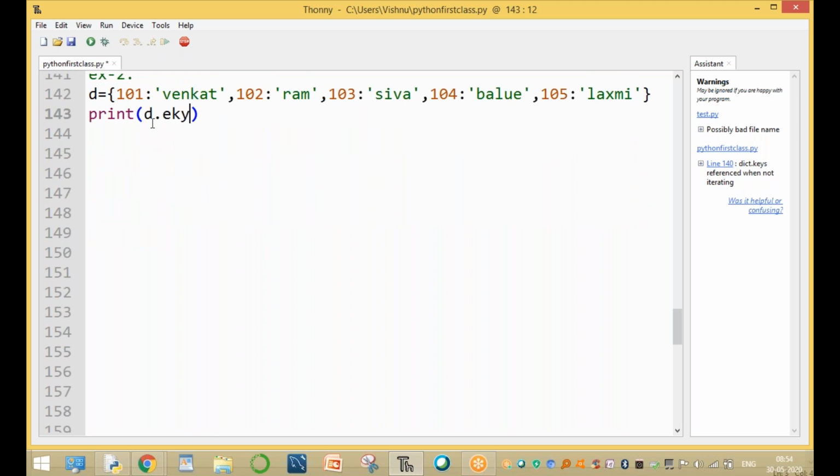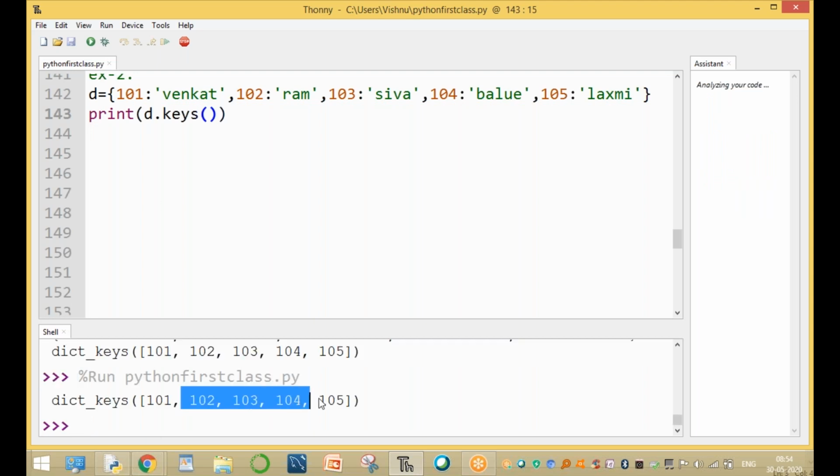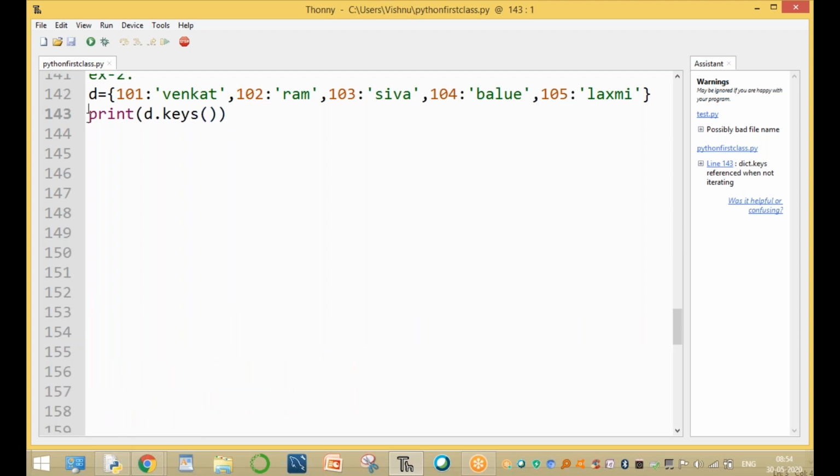Here d.keys(). This function returns only keys. The keys are like this: 101, 102, 103. Not horizontally, sir. I want to display them in vertical order. If you want to display the vertical order, use a for loop: for i in d.keys(). Here it is d.keys() and print(i). Here we are using i.